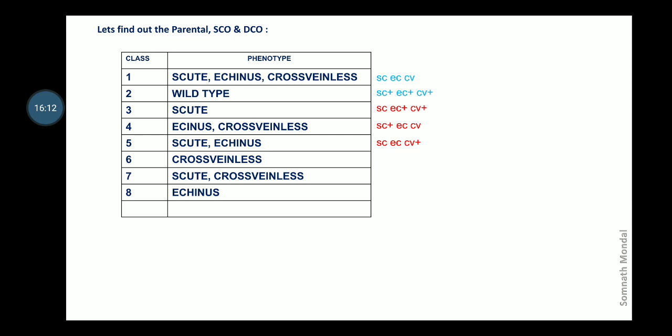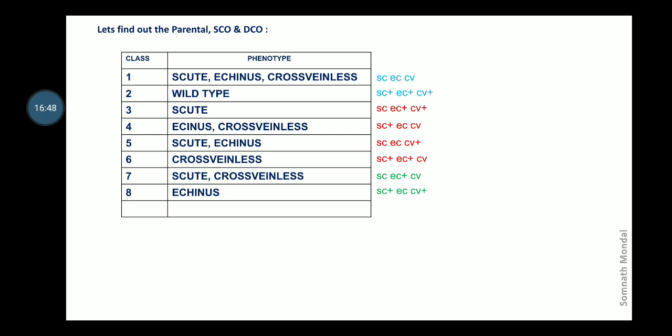Similarly, in class 5, skewed and echinus are mutated, CV plus. In 6th, cross-veinless is mutated, SC and EC wild type. In class 7, skewed and cross-veinless are mutated, echinus gene or EC is wild type, and in class 8 only the echinus is mutated, SC and CV are wild type. Therefore, from phenotype, in this way we can calculate the genotype.